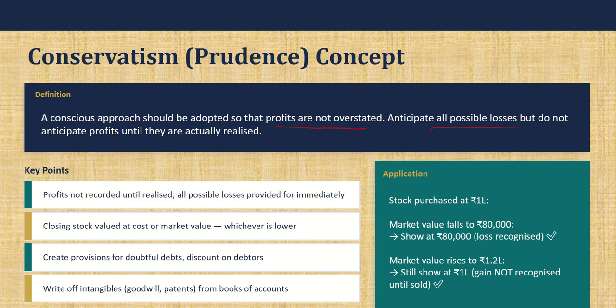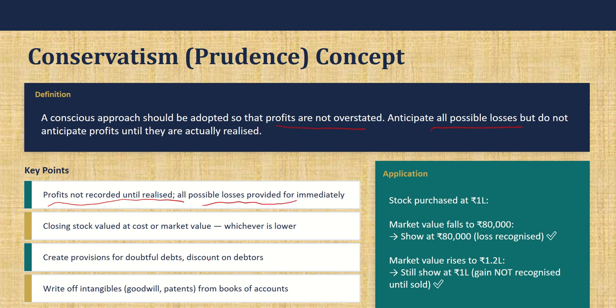If that happens, the company will have to distribute the profits to the owners, and hence the capital will reduce. So the profits should not be recorded until they are realized. That's the main point of this concept. And then all possible losses should be provided for.